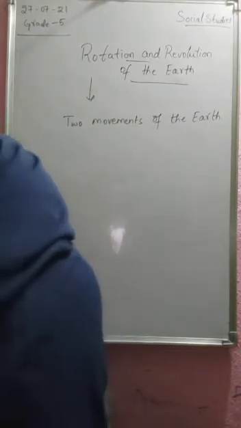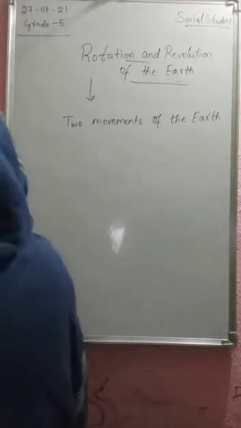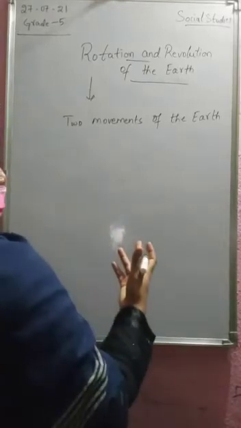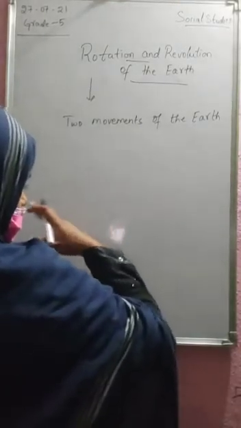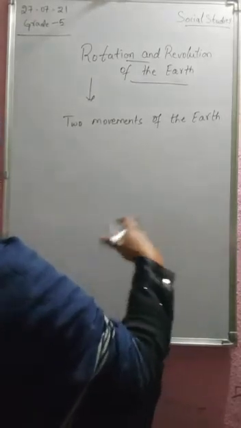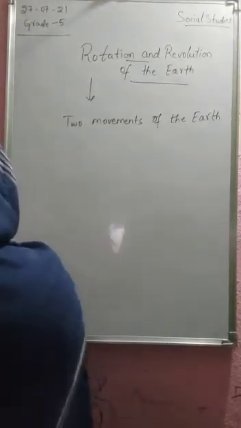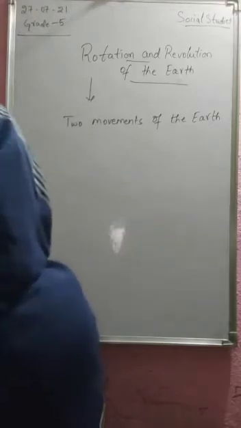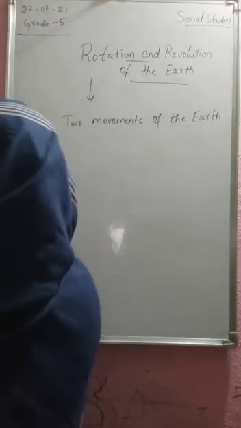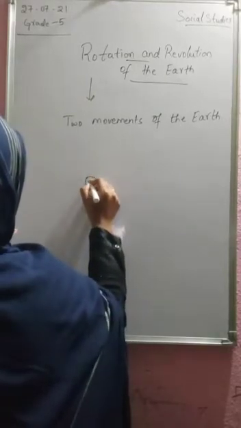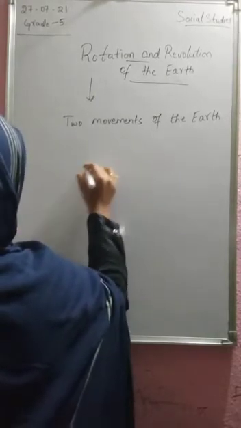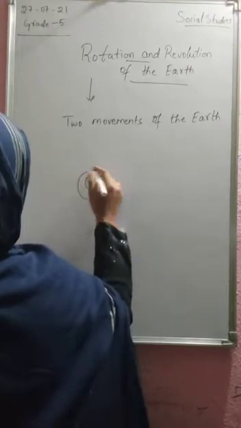Earlier, people thought that the Earth was flat, as we learned in our previous class. In the same way, they thought that in the solar system the Earth was at the center and the Sun was moving around it.